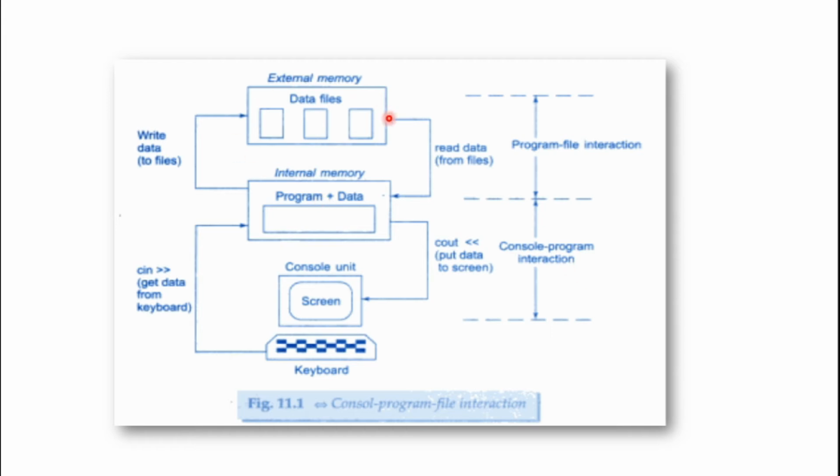Similarly, if we are interacting with data files, data files are stored in external memory, that means hard disk or any kind of secondary storage devices. So what happens is, if we want to write data, we can write data to the files, and if we want to read data, we can read data from files. This is program file interaction. Here the program is interacting with files, and here the program is interacting with the console. So I think it is clear for you.